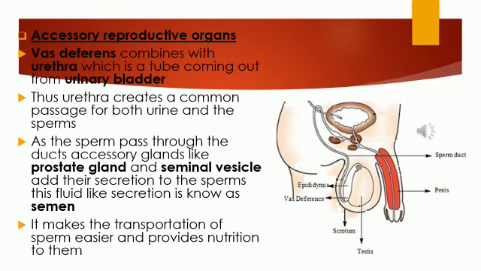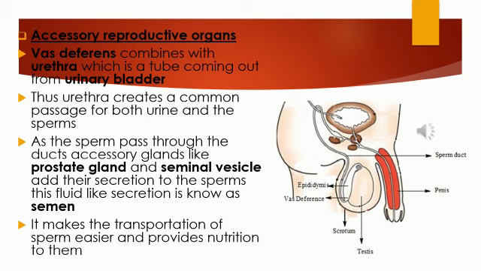Next is accessory reproductive organs. The vas deferens combines with the urethra. The urethra is a tube which comes out from the urinary bladder. This is interconnected, and this urethra creates a common passage for both urine as well as sperms. As the sperms pass through the ducts, accessory glands like the prostate gland and seminal vesicle add their secretion to the sperms.